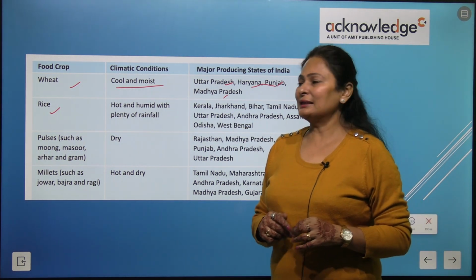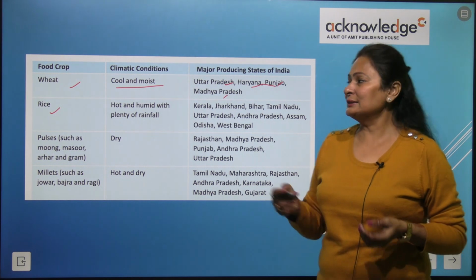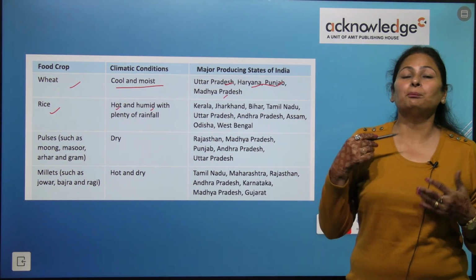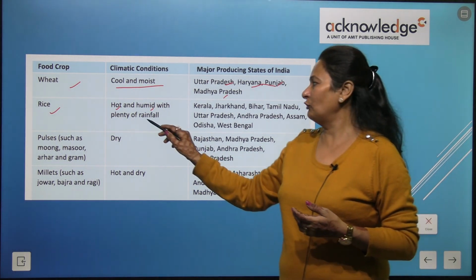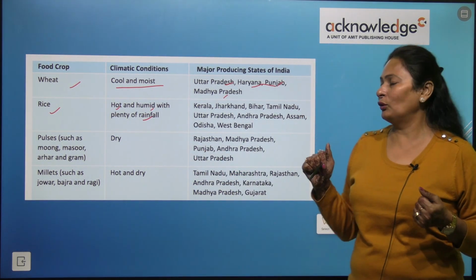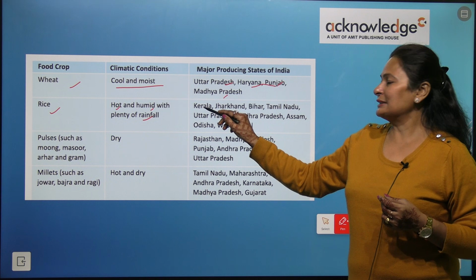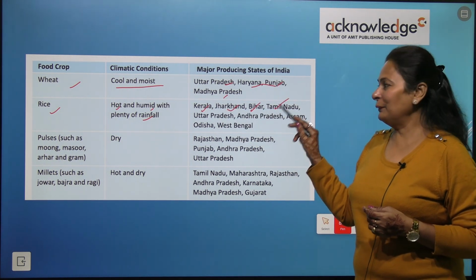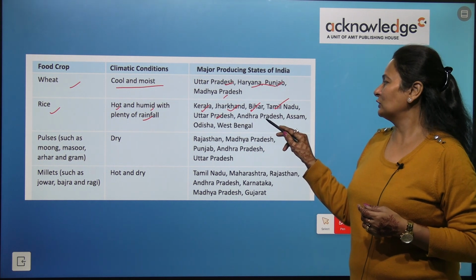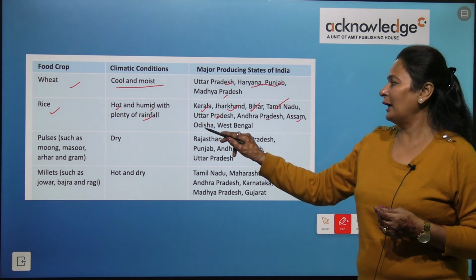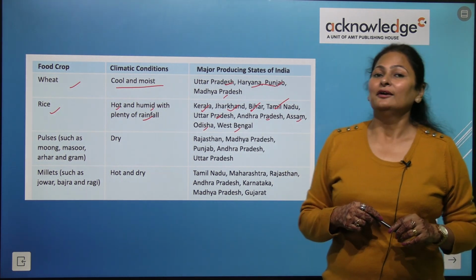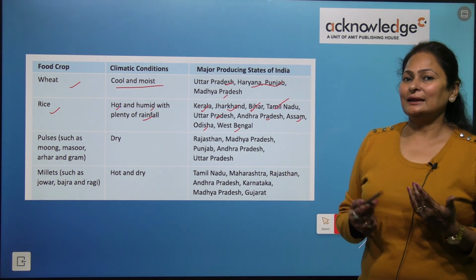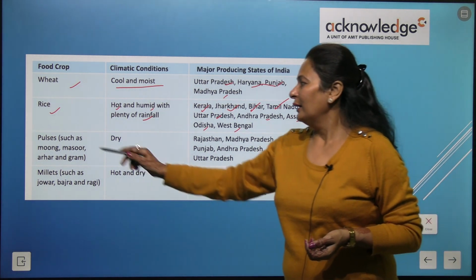Rice needs a hot and humid climate with plenty of rainfall. It needs a lot of water to grow. States like Kerala, Jharkhand, Bihar, Tamil Nadu, Uttar Pradesh, Andhra Pradesh, Assam, Odisha and West Bengal are where rice is cultivated.